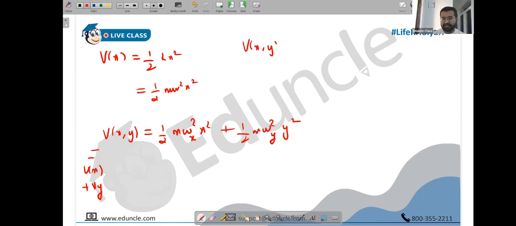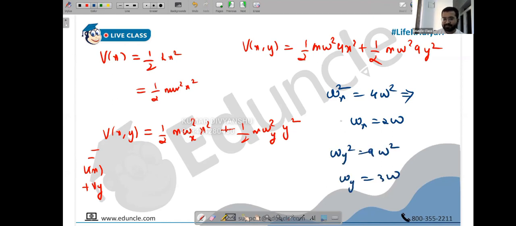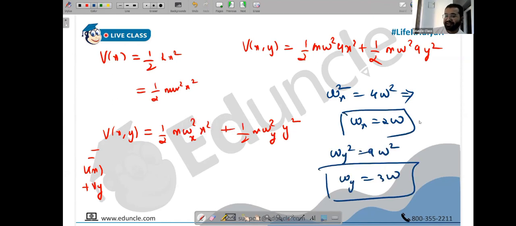So what is the potential they have given us? Let's expand this. Half m omega square 4x square plus half m omega square 9y square. Can we find omega x and omega y by simply comparing these? I can. What is omega x square? 4 omega square. So from this we understand omega x will be 2 omega. And similarly, what is omega y square? 9 omega square. So omega y is 3 omega. We found out omega x and omega y. Now we already know how to find energy: n plus half h bar omega x, n plus half h bar omega y. That's it. It's not difficult.